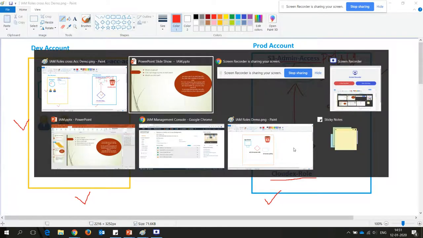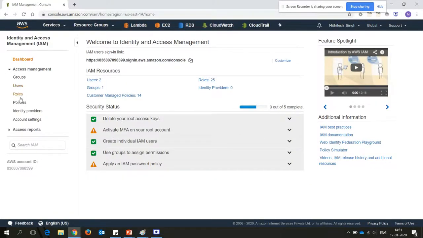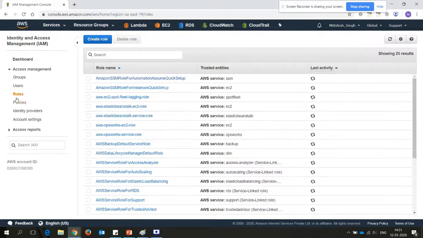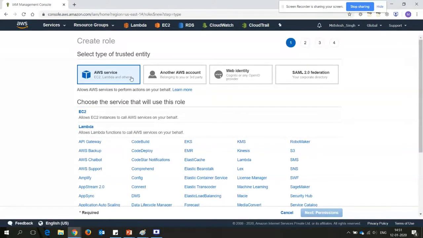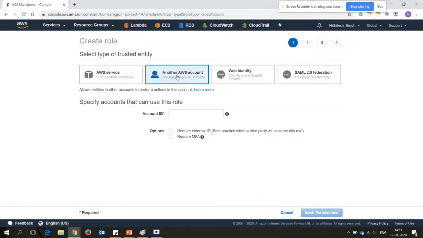I'll show you in my console. So let's do this together. Go on to the role, create role, and when you come into the role categories, there are multiple: AWS service, another account. This is known as trusted entities. Another account means you have to provide your development account credentials.